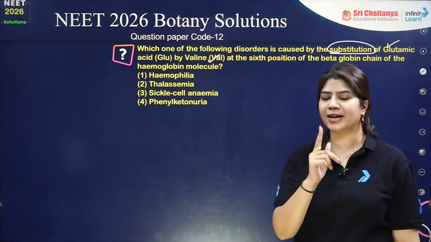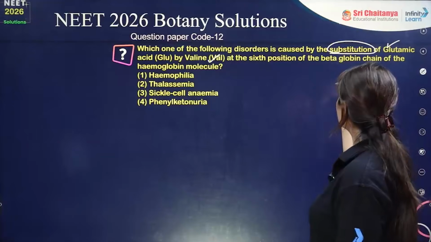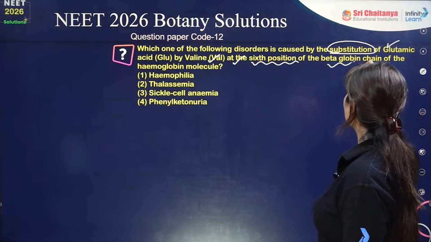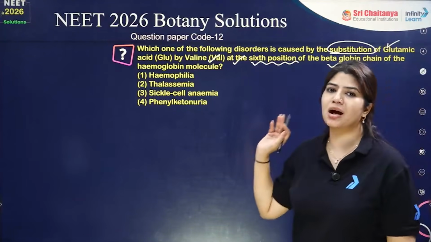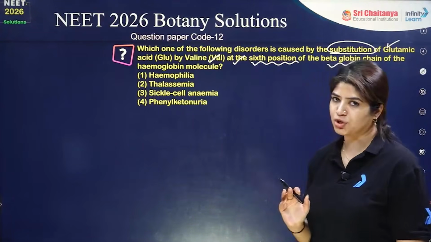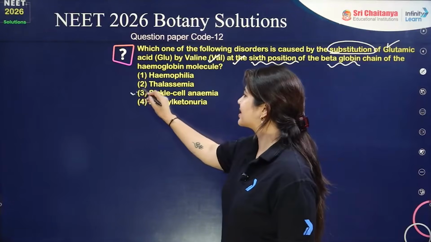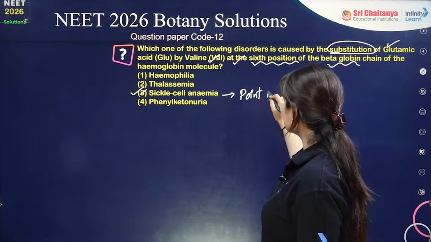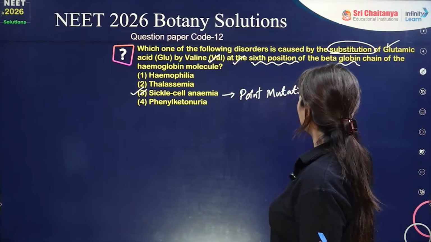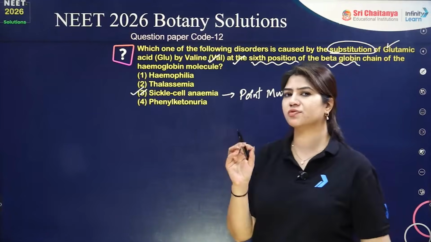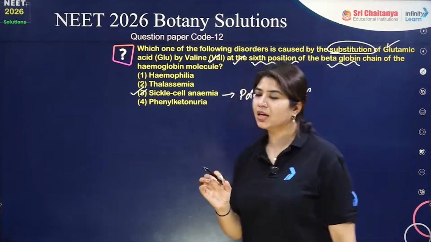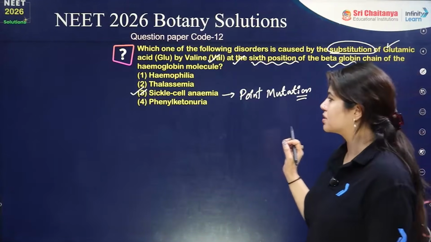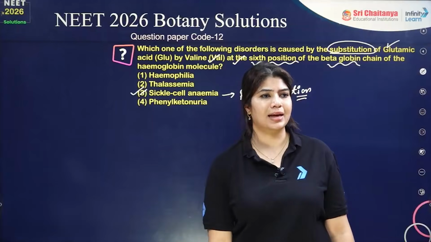There is just 1 point mutation, due to which instead of glutamic acid we have valine at the 6th position of the beta globin chain. This is a typical case of sickle cell anemia, wherein because of the change of 1 single nucleotide, glutamic acid is changed to valine. So answer has to be option 3, which is sickle cell anemia.